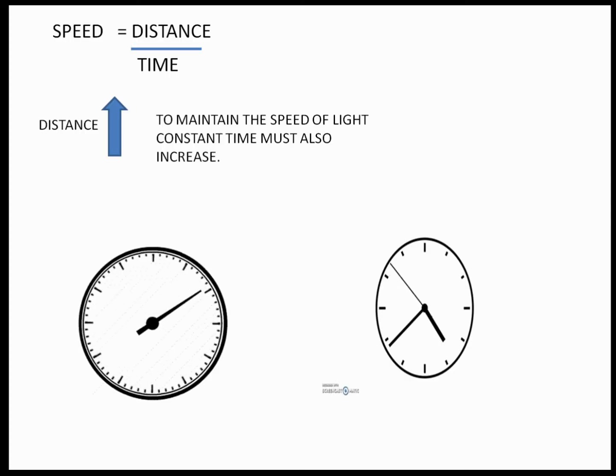So lastly we will conclude. What is the conclusion? We will conclude that whenever an object moves close to the speed of light, time slows down for that object. Because of this, there is a chance of time travel, which he explains in these further experiments also. But that is not a part of the theory of relativity.